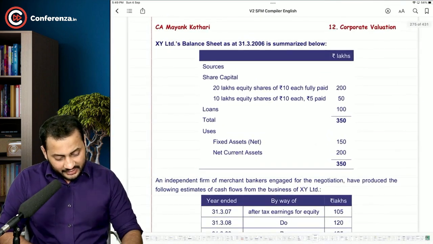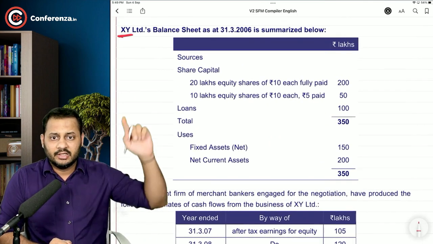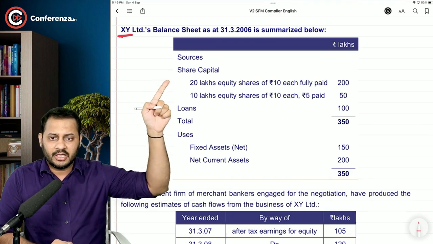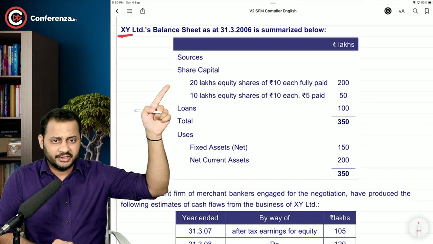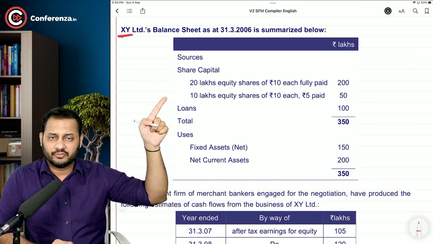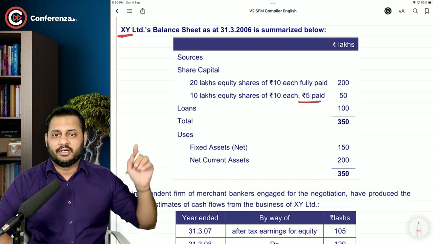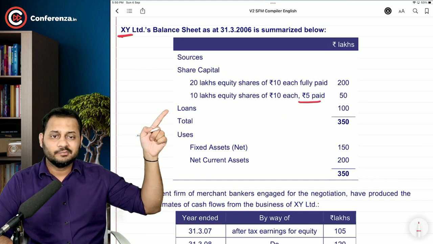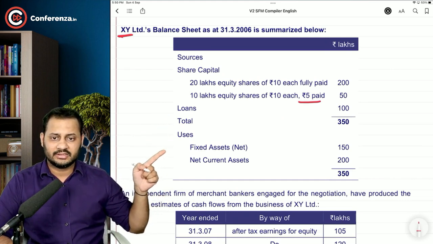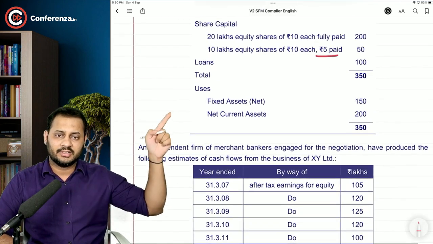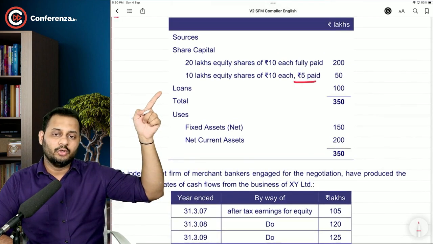Now this is the balance sheet of the company that we want to buy, XY Limited. You can see sources of capital, share capital of 20 lakhs equity shares of rupees 10 each, fully paid. 10 lakh equity shares of rupees 10 each, only 5 paid. That means it is not entirely paid yet. Loans of 100 lakhs is there. Total uses, that means fixed assets. This is the asset and liability. Okay, sir. The fixed assets and the net current assets are the assets.